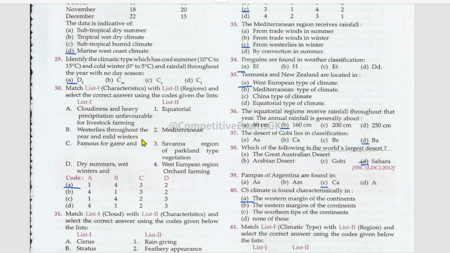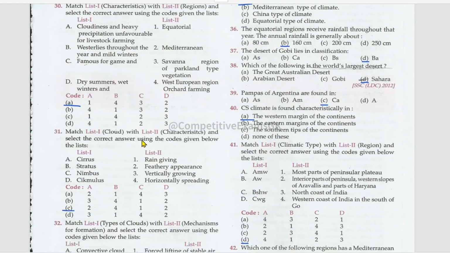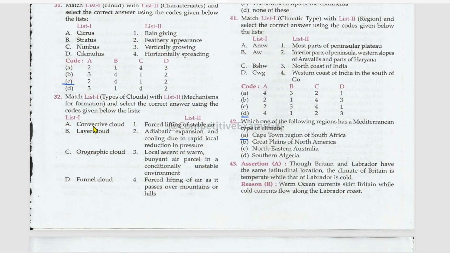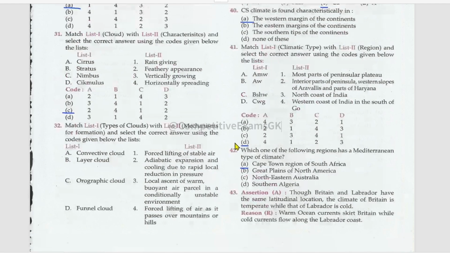Another matching. Convective cloud, local ascent of warm, buoyant air parcel in a conditionally unstable environment. Layer cloud, forced lifting of stable air. Next, orographic cloud, forced lifting of air as it passes over mountains or hills. Funnel cloud, adiabatic expansion and cooling due to rapid local reduction in pressure.